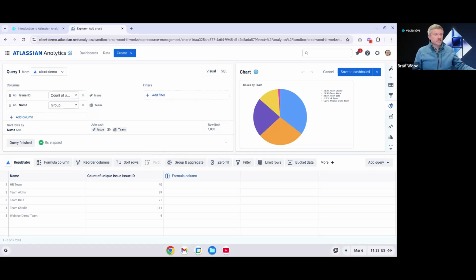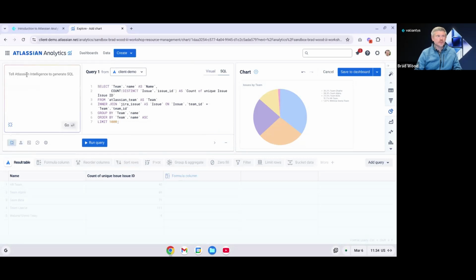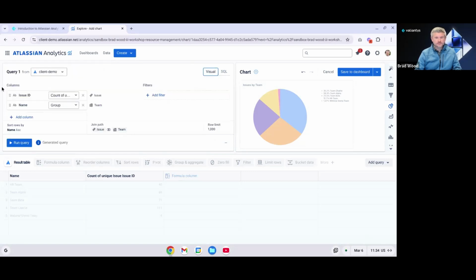Visual SQL is a codeless interface, and it can be used to create queries by adding the columns you need and then the filters necessary for your chart. One thing I will show really quickly is over in the SQL editor, we can leverage Atlassian Intelligence again. So I could type in here and say, show me this data filtered by XYZ thing and generate that, and then I can create my charts that way.